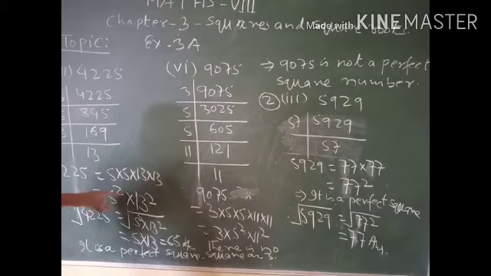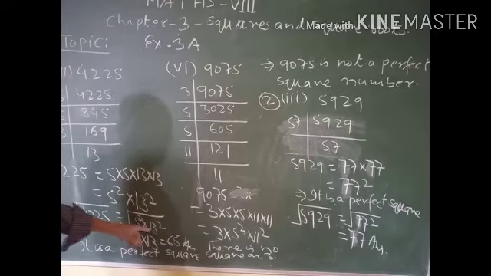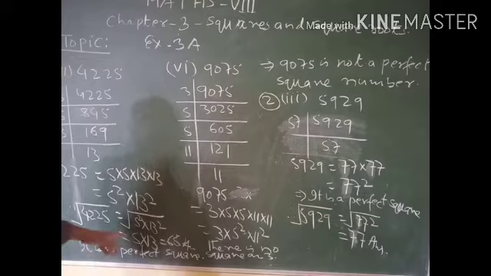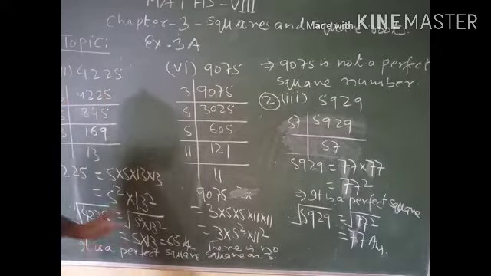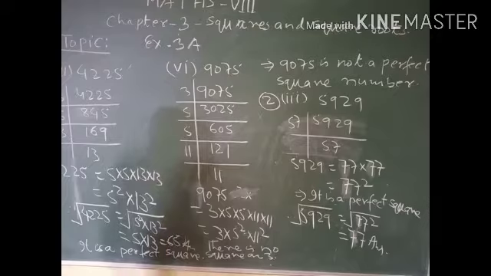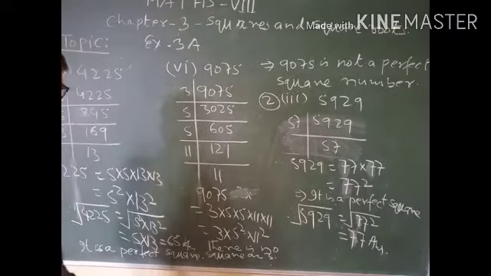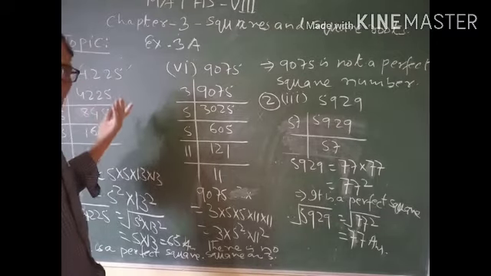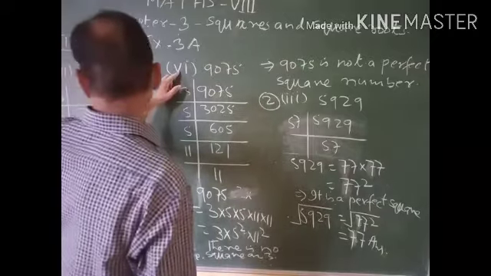And if you are interested to find out the square root, you can write it like this: 5 square into 13 square, equal to 5 into 13. This is 65. So this number is a perfect square. A perfect square means you can find out the square root as a whole number. Understood? Question number 6.